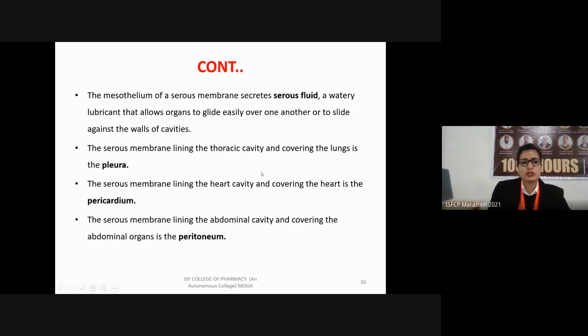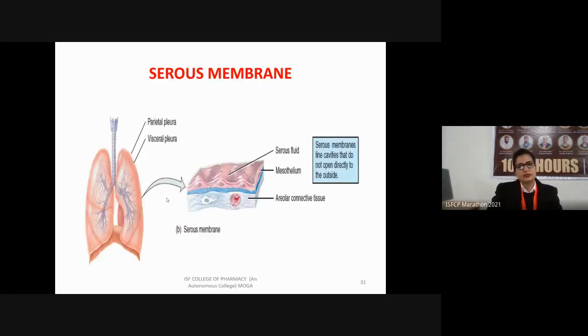The serous membrane which lines the thoracic cavity and covers the lungs is known as the pleura. It can also be seen in the case of the heart. When it lines the heart cavity and covers the heart, it is known as the pericardium. Another example we have is the peritoneum. The peritoneal layer is also a serous membrane which lines the abdominal cavity and covers the abdominal organs. The peritoneal cavity is the largest cavity present in our body.